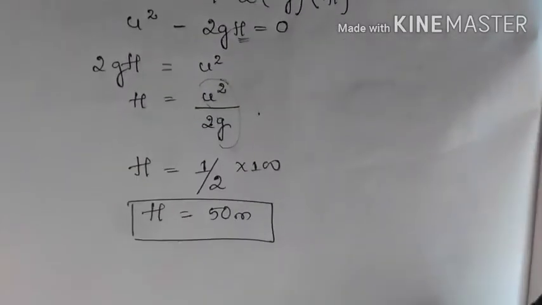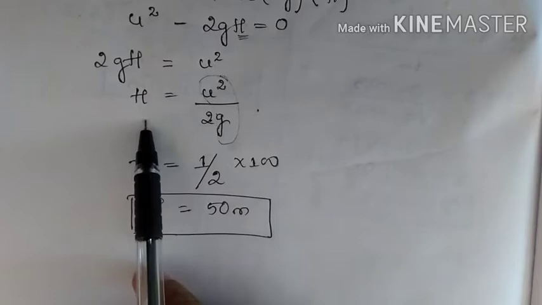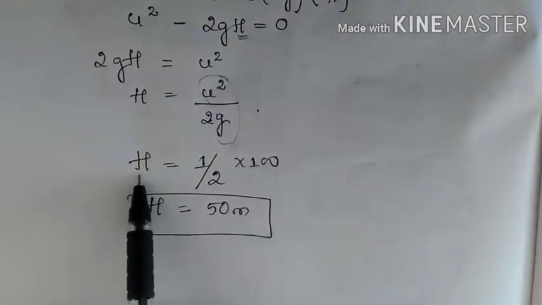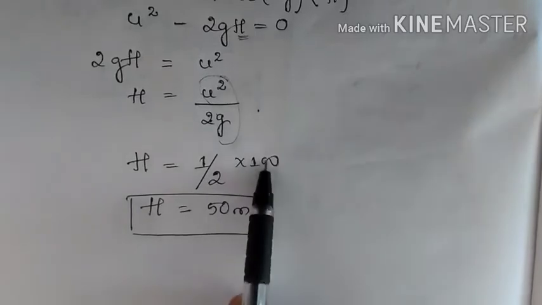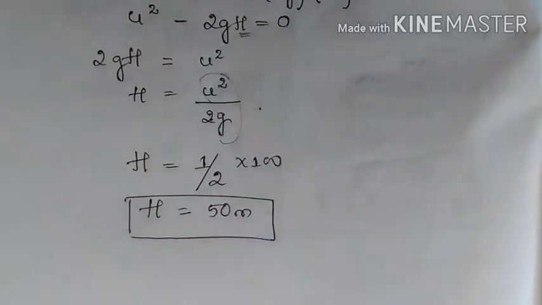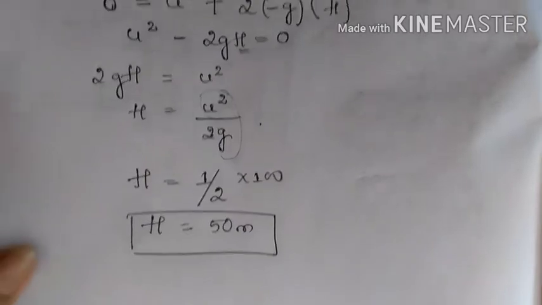So now what we need is h. So write the equation in terms of h. h is equal to u square divided by 2g. So h is equal to half multiplied by 100. So h is equal to 50 meters. So the ball can go nearly 50 meters height from the ground. So this is the solution.